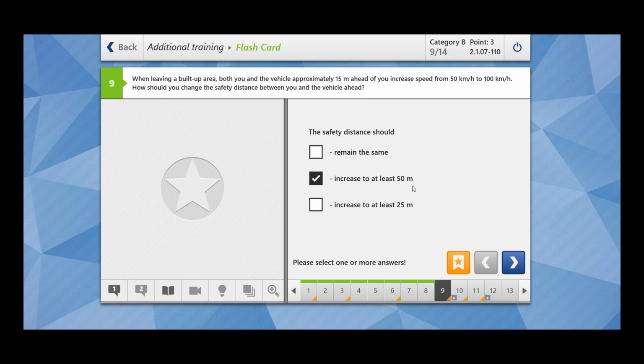Only remember this thing. Inside built up area, when you are traveling at 50 km per hour, the safety distance is 15 meter. When you are outside built up area and you are traveling at 100 km per hour, half the speedometer reading is 50 meter. Inside is 15 meter, outside is 50 meter.